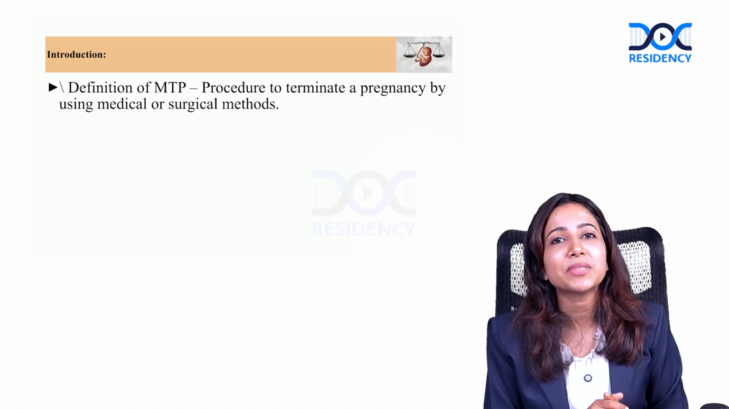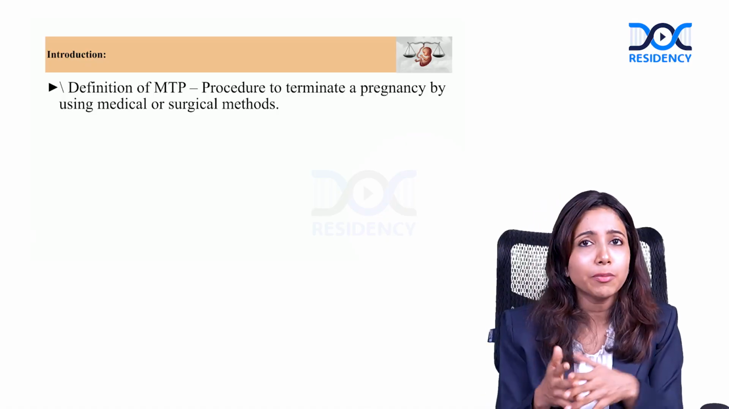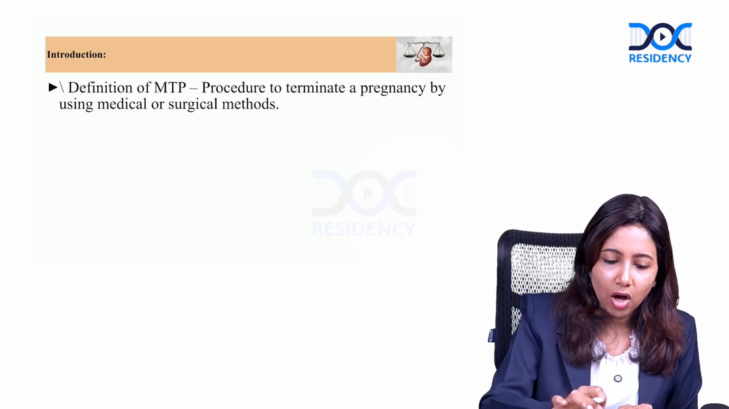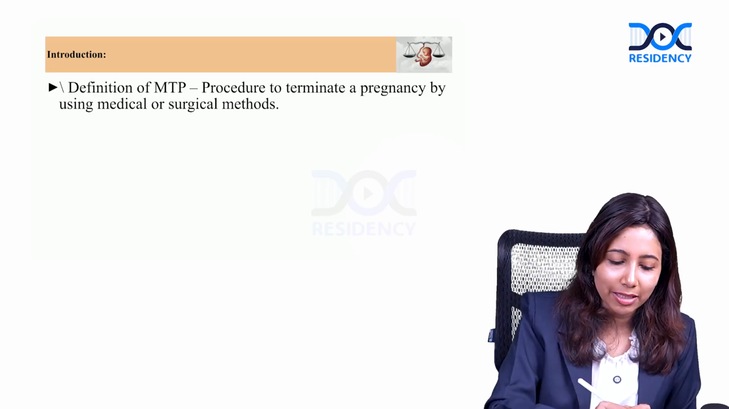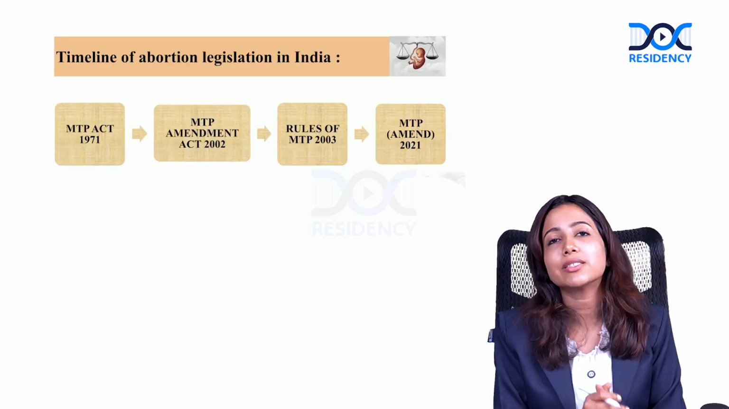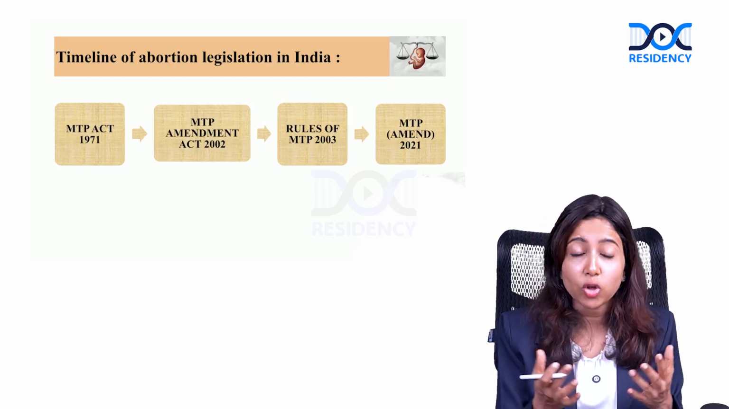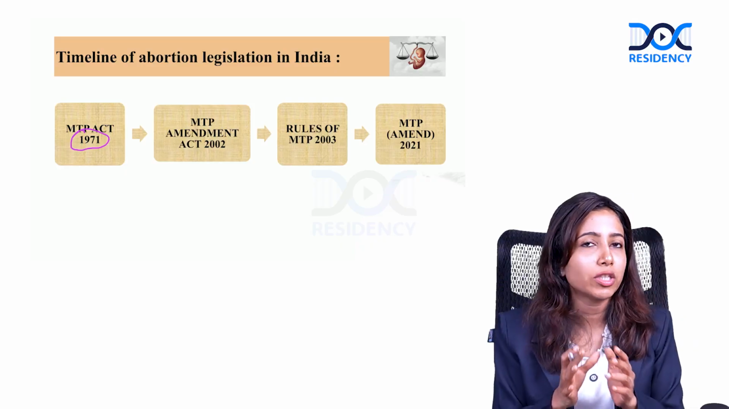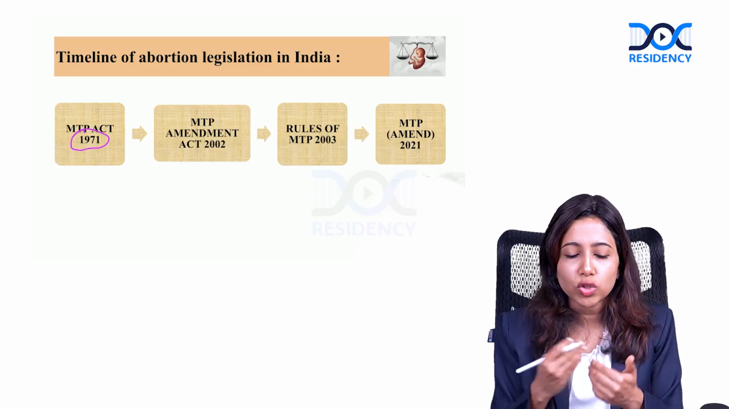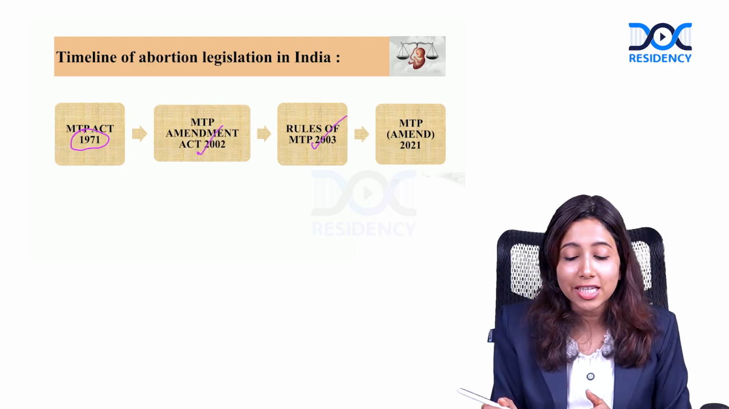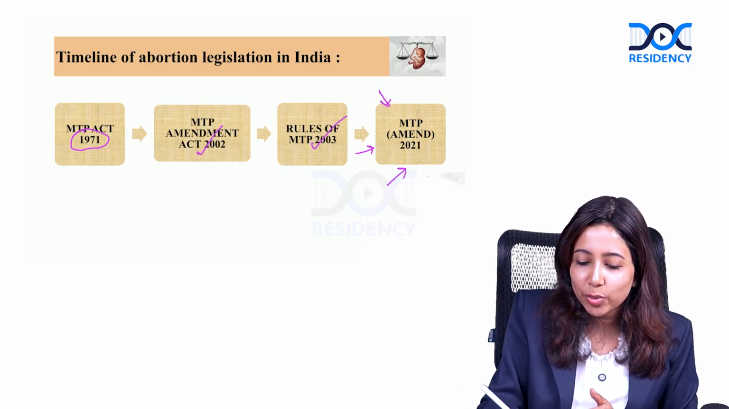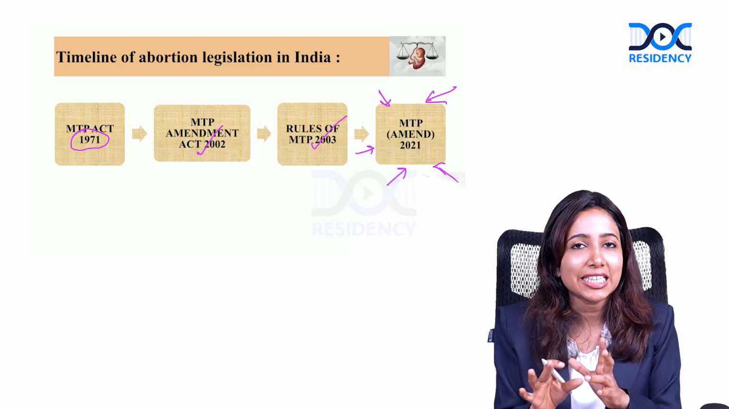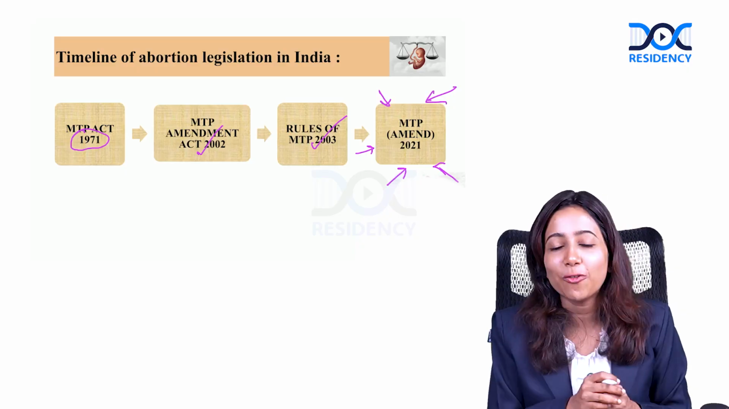So what is MTP? As you all know, MTP is the procedure to terminate a pregnancy. It can be done using medical methods or surgical methods. This is the timeline of abortion legislation in India. Initially, the MTP Act was passed in 1971, which had a few changes in 2002 and 2003. Finally, the amendment came in 2021, and we are going to discuss the key changes in detail in this session. This is the focus of our discussion today.